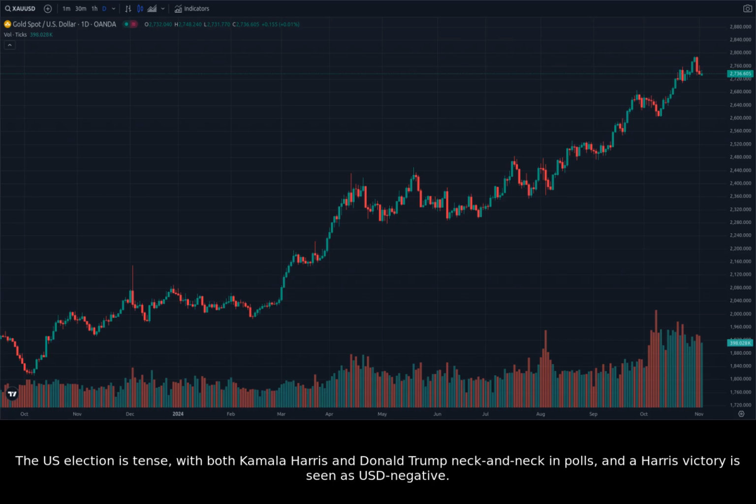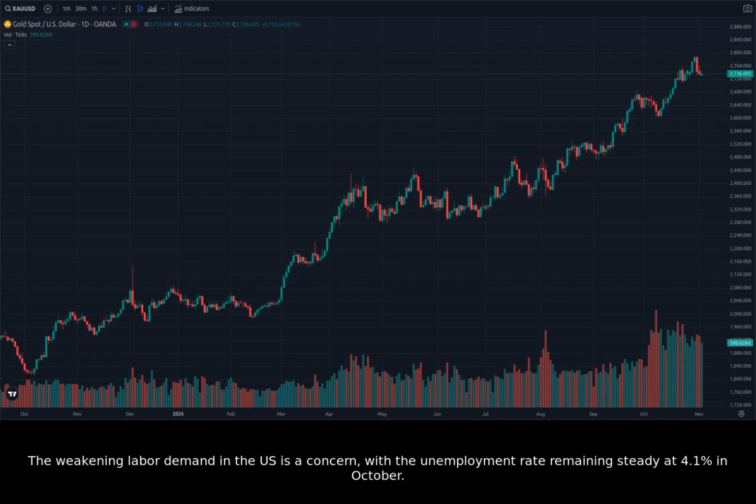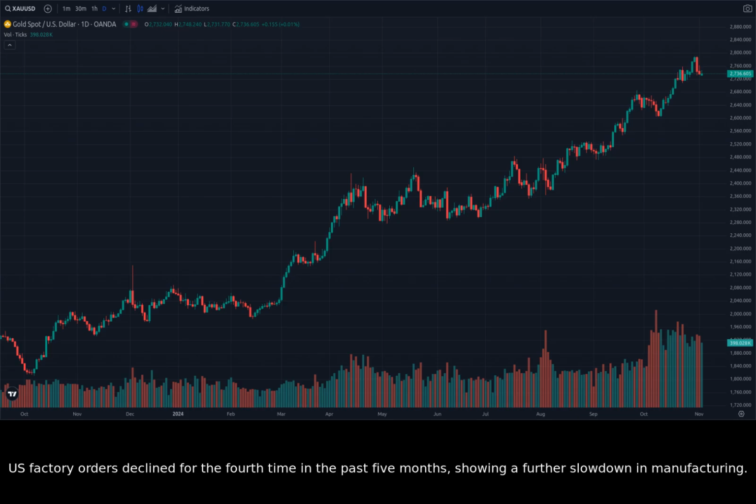The U.S. election is tense, with both Kamala Harris and Donald Trump neck-and-neck in polls, and a Harris victory is seen as USD negative. The market is also cautiously optimistic about the U.S. economy, with stock market futures rising. The weakening labor demand in the U.S. is a concern, with the unemployment rate remaining steady at 4.1% in October.